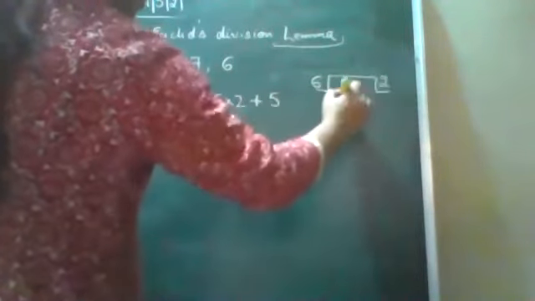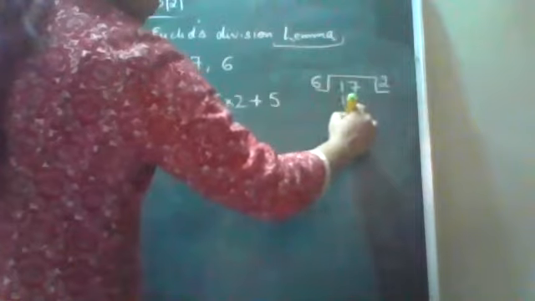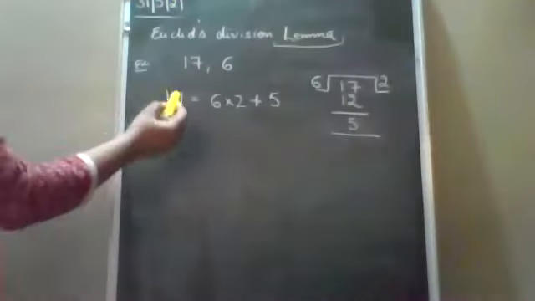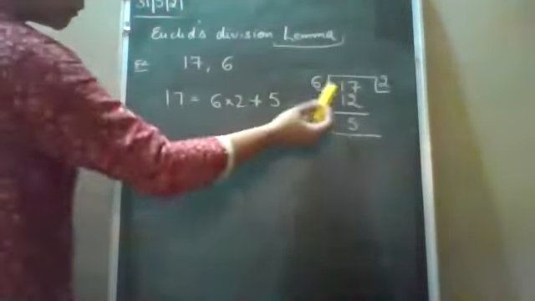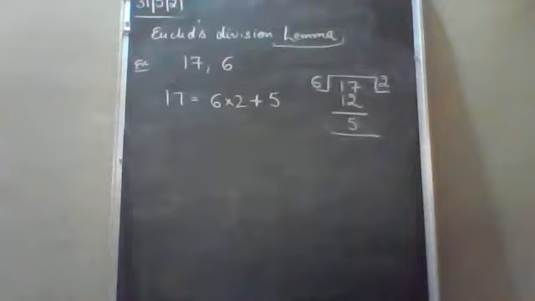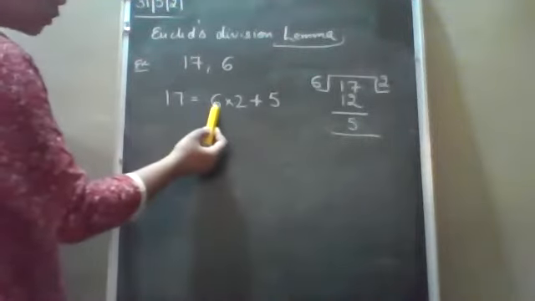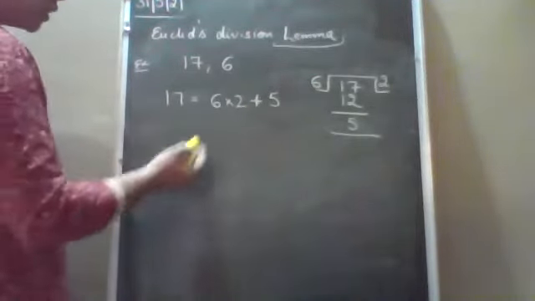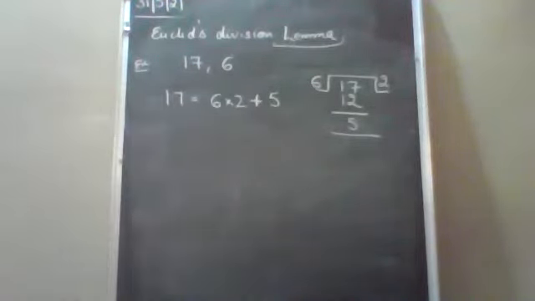So 17 we can write, dividend is equal to divisor into quotient plus remainder. So 17 is equal to 6 into 2 plus 5. So this is the relation between these two positive integers.